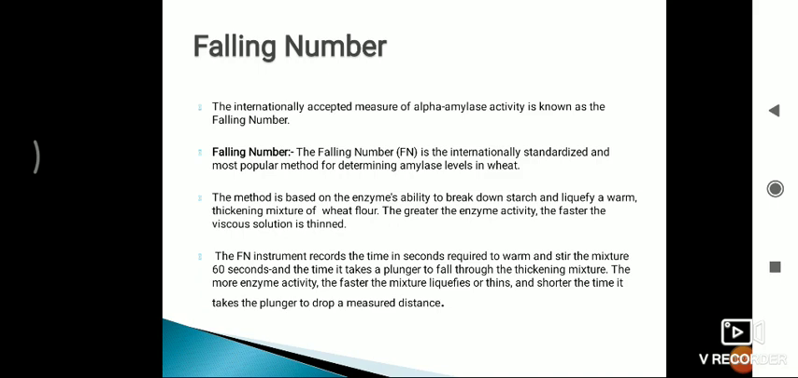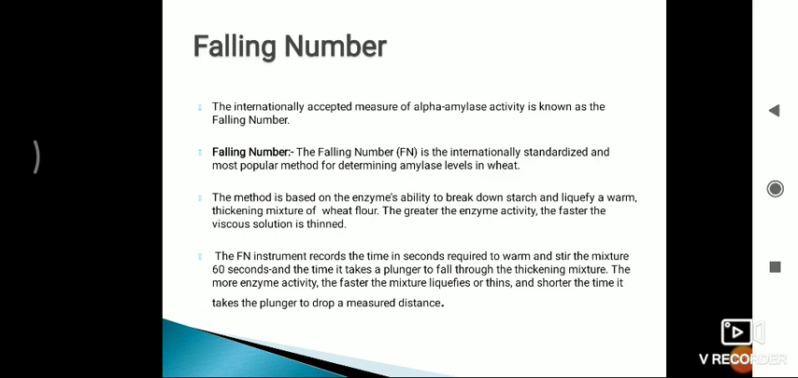The method is based on the enzyme's ability to break down starch and liquefy a warm thickening mixture of wheat flour. So the greater the enzyme activity, the faster the viscous solution is thinned. When the tubes are placed in the boiling water bath, the starch begins to gelatinize and the slurry becomes thicker. But keep in mind that the mixing makes sure that gelatinization is consistent throughout the slurry.